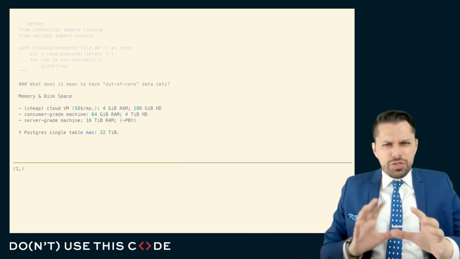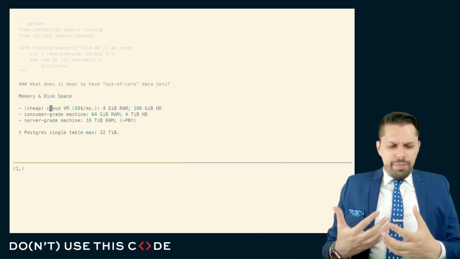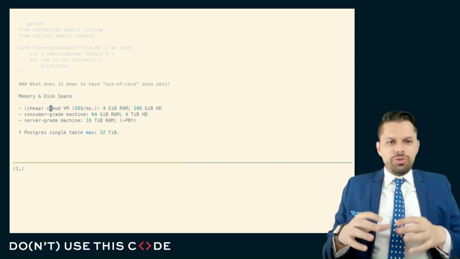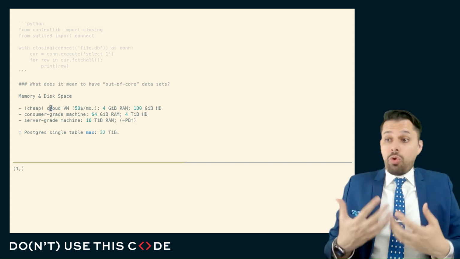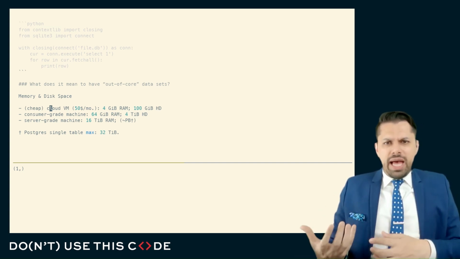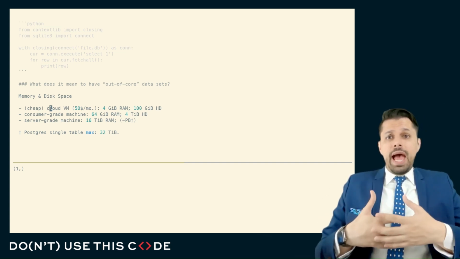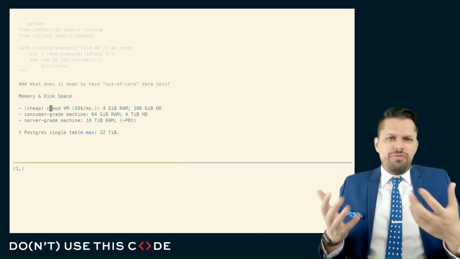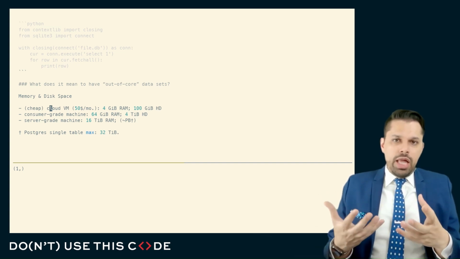Well, here's a couple of just benchmark sizes for us to get our bearings. When we talk about how much memory a machine might have, I think it's reasonable for us to include not only the actual desktop and laptop computers that we do the majority of our work on, or even the server machines that do the majority of our production work, but also cheap cloud VMs where we may do a lot of prototyping, or where, for whatever reason, our infrastructure may be set up to use. It may be set up to spin up a very small, very cheap $50 a month, $100 a month, even $1,000 a month, whatever your budget is, cloud VM.